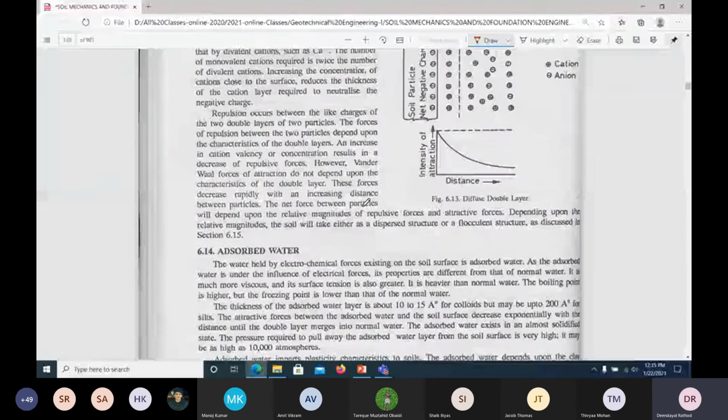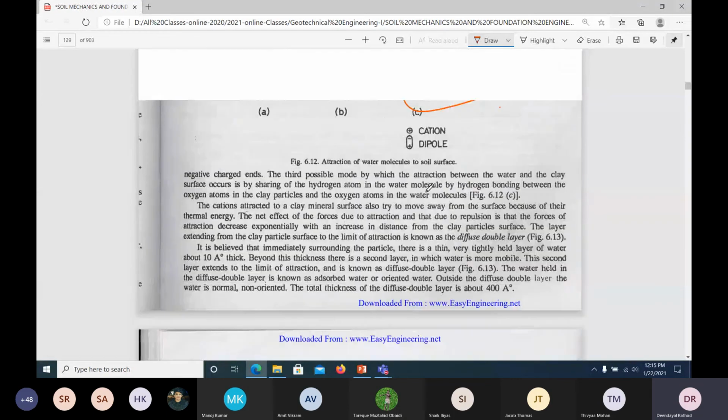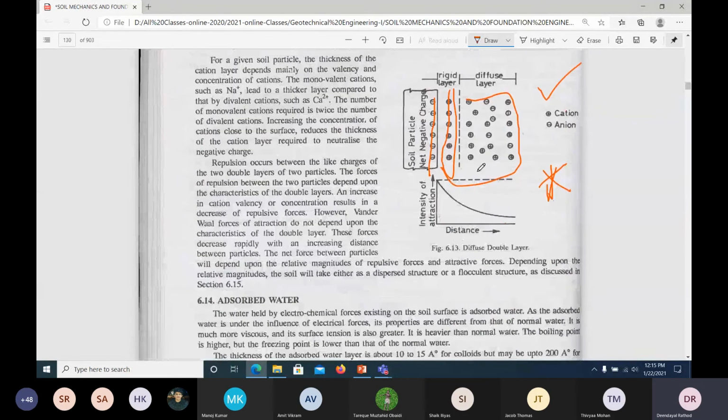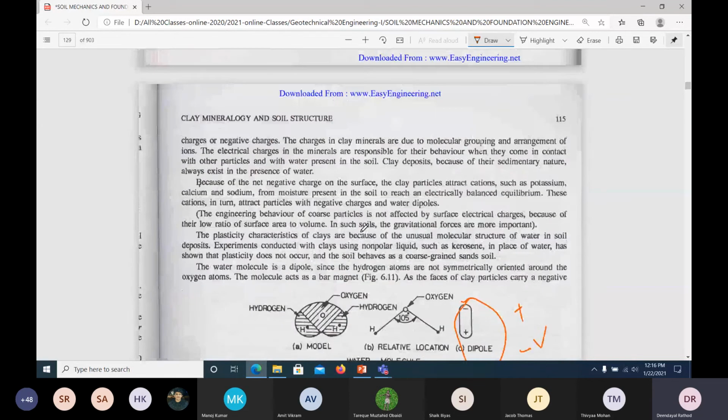And there is a layer called the diffuse double layer. This is also very, very important. You read this one. They will ask in all competitive exams. So this is the soil particle with all negative charges, and it is combined with the positive water. And again, a layer would form. That's why in clay it is very difficult to remove water. What do we have to do? We have to put it in an oven to dry, is it not? To find the water content of a soil. So this is the diffuse double layer.